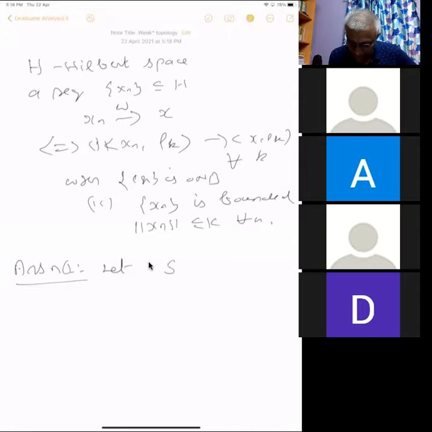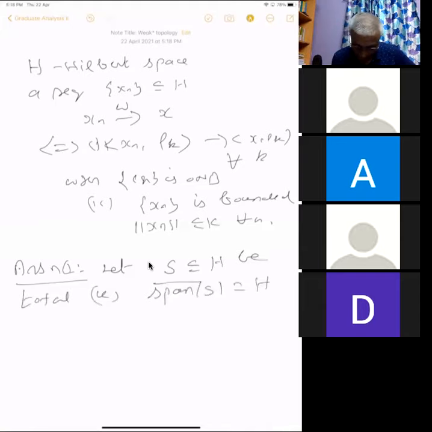So you can take a Banach space also, dual space. That will be the same thing. So let us work with Hilbert space. Let S contained in H be total. Total means you take the span of S and take the closure of the span, that is equal to H. That's what total means.